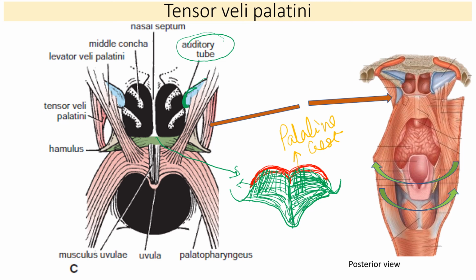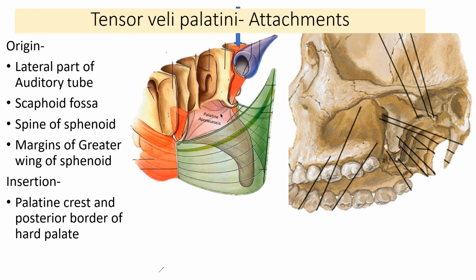middle ear cavity. So from the lateral aspect of the auditory tube, its lateral lamina, from the scaphoid fossa, from this spine of sphenoid, and then it runs downwards, winds round the hamulus, pterygoid hamulus, and gets attached to the posterior border of the hard palate and the surface of the hard palate, forming the palatine aponeurosis. See, the marker is on the auditory tube. We'll just revise it. The origin, lateral part of the auditory tube.